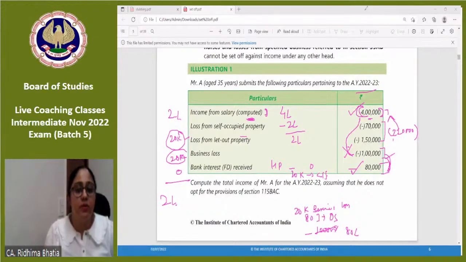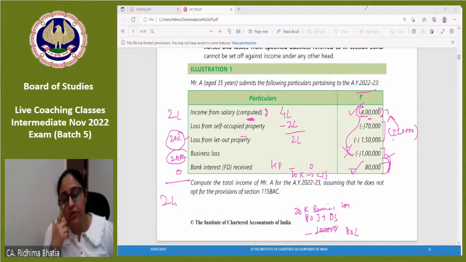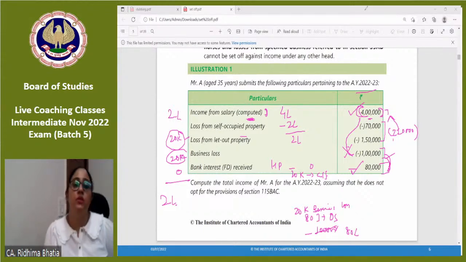Capital loss cannot be adjusted with any other income. Business loss can be adjusted with house property income and other sources income. Business loss can be adjusted with house property and your other sources income easily. Yes, Mufta, if there is a house property loss of 2,50,000, then only 2 lakh can be adjusted inter-head.